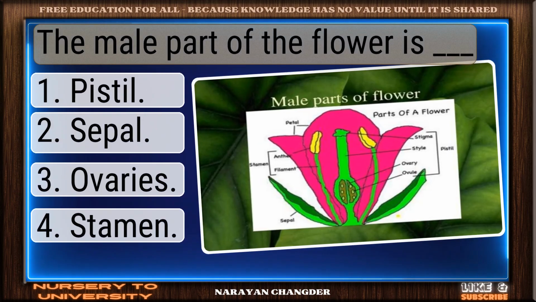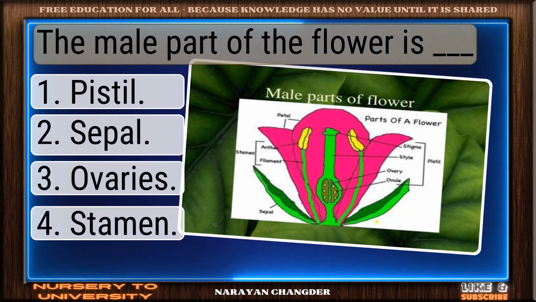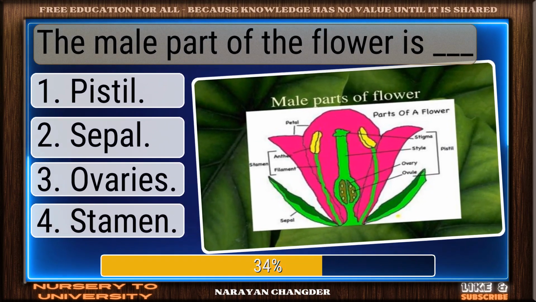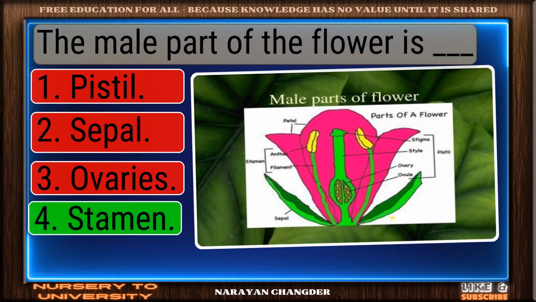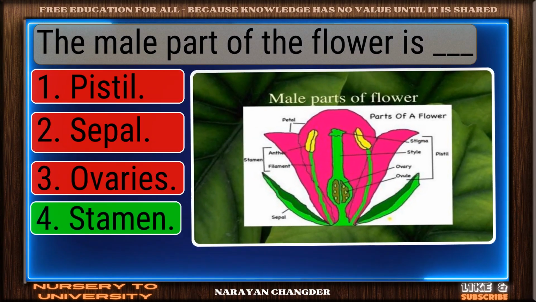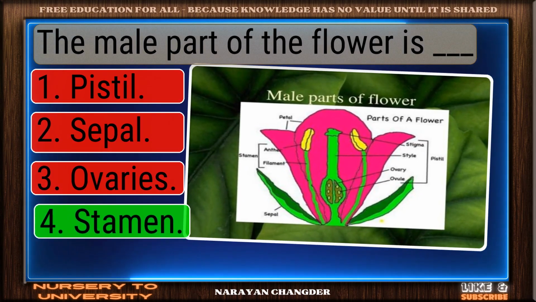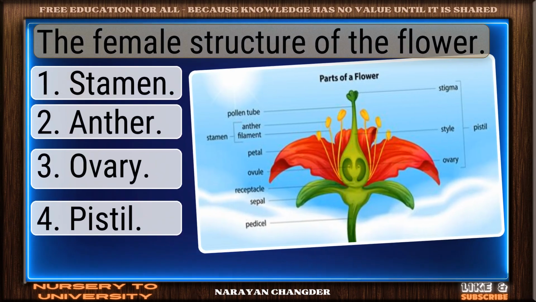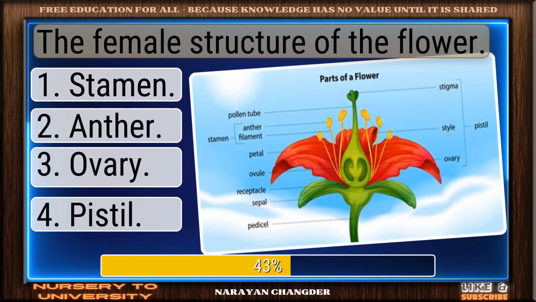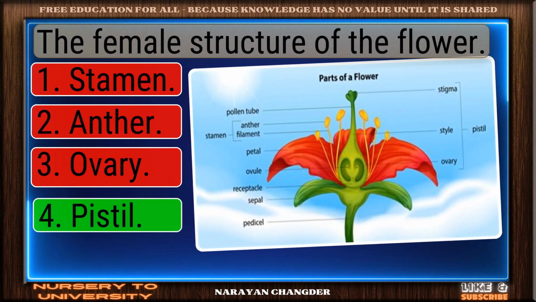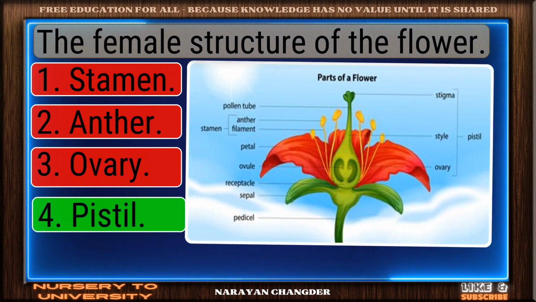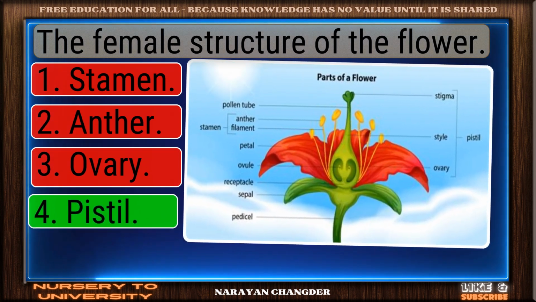Question number 140. The male part of the flower is dash. You got it. Your choice stamen is right. Question number 141. The female structure of the flower. Sharp thinking. Pistil is the right choice.